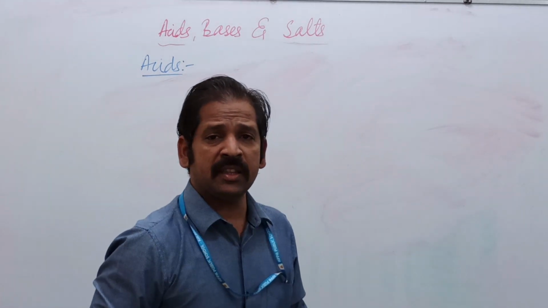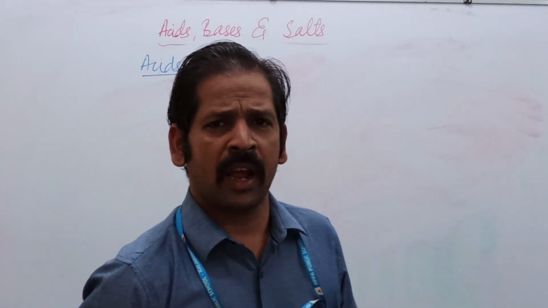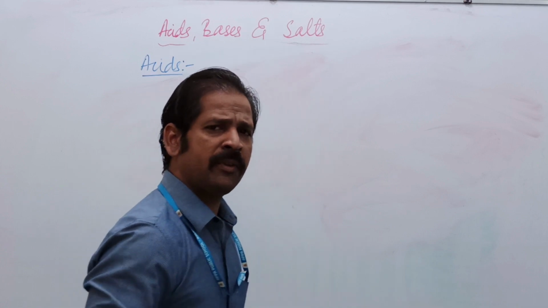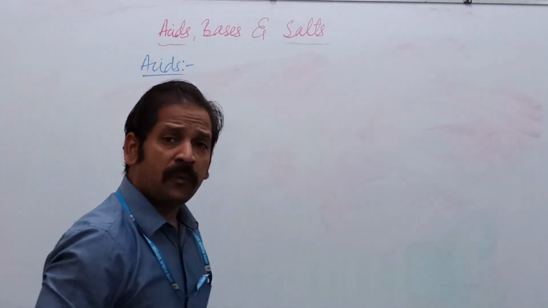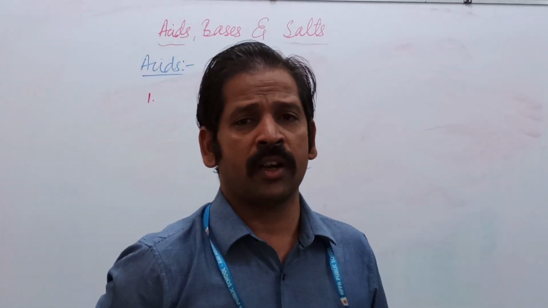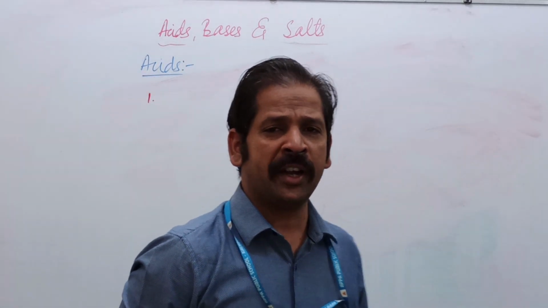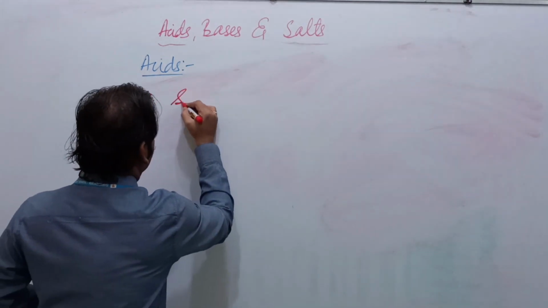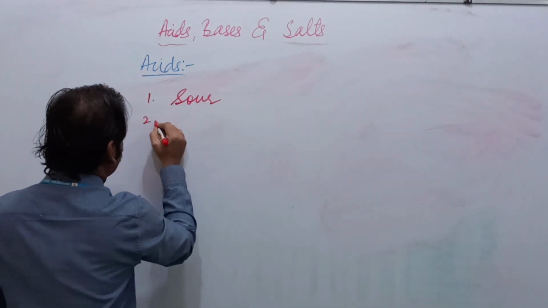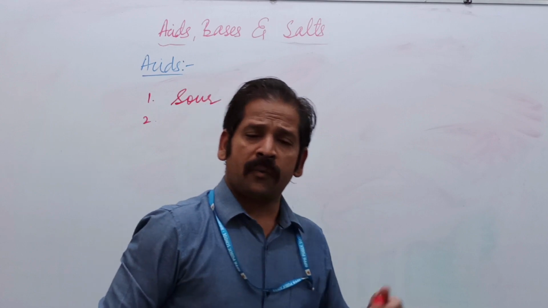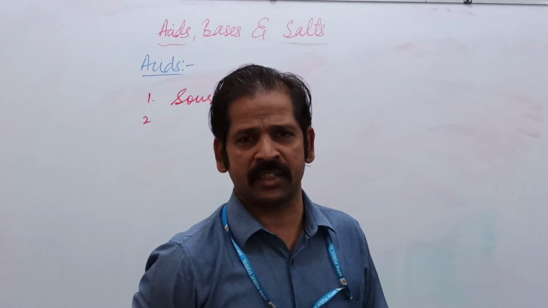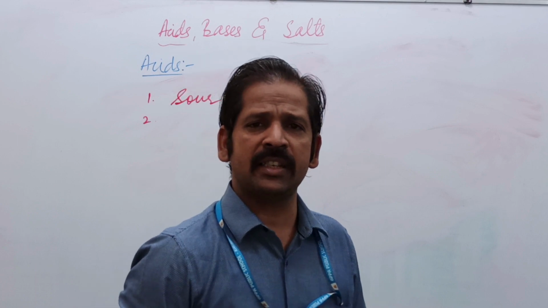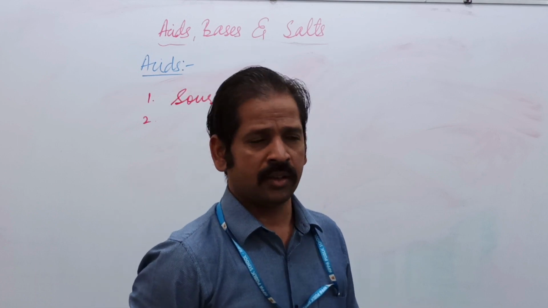Now the second one is physical properties. We have 5 physical properties, and we will revise them very fast. The first physical property is that these acids are sour in taste, and we get this from organic acids like citric acid, malic acid or tartaric acid.